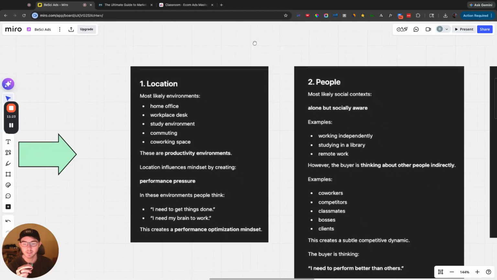So the most likely environment for someone taking this mushroom-based focus pouch is going to be a home office, the workplace desk, the study environment, commuting, and that's also most likely where they're potentially on their phone. And so you can start to see already, going from, hey, you want to focus, all the way down to where are they at? That's such a big thing, and it's so simple. And yet it just gets totally missed all the time.